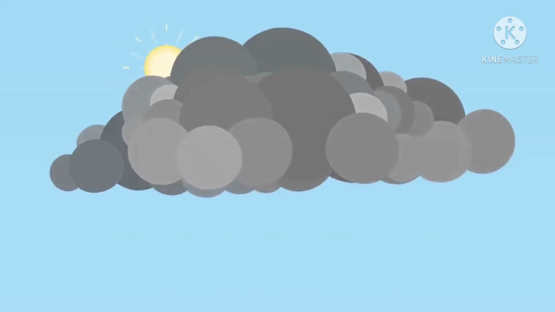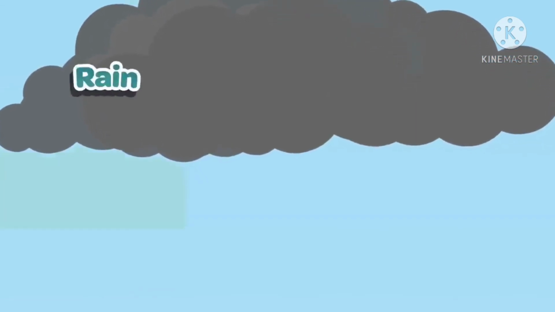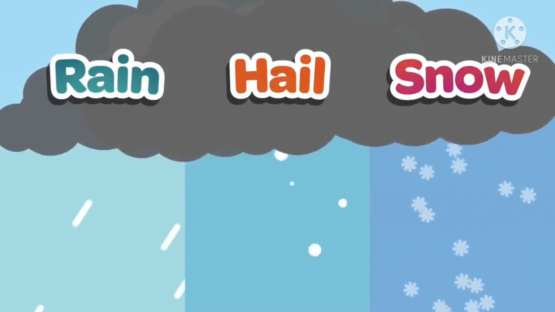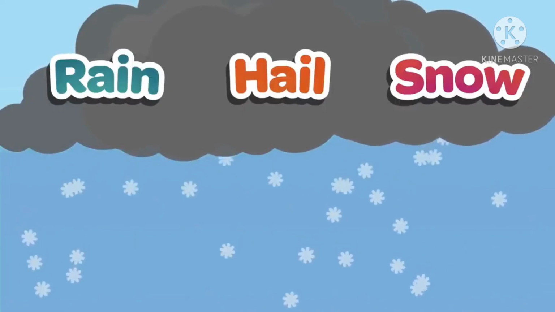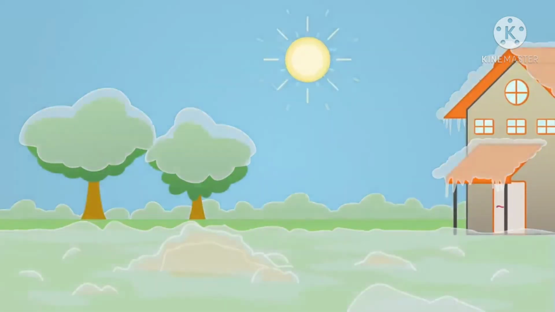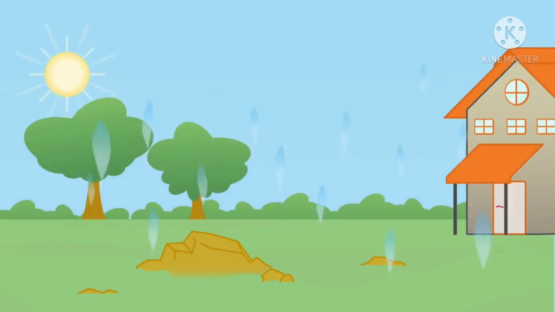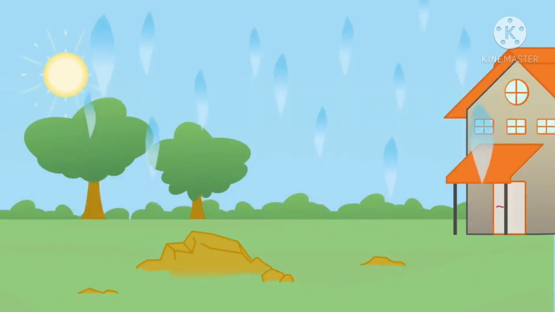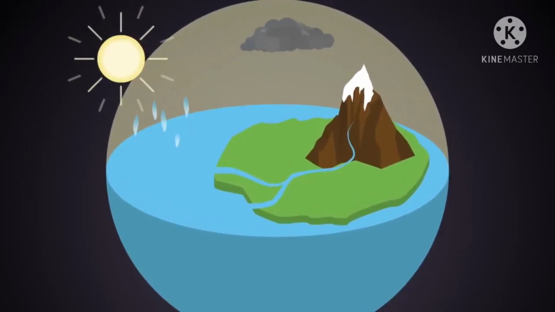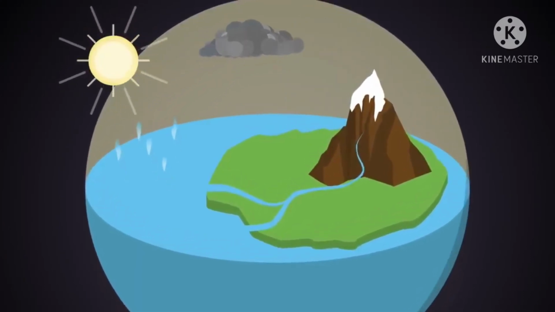As these droplets of water join together to become bigger drops, they become too heavy to stay in the air and fall back down to Earth as rain, hail, or snow. This is known as precipitation. Hail and snow are water as a solid, but they won't stay this way. Once on the ground, they'll eventually warm and melt and turn back into a liquid. This water is then evaporated up by the sun, and this goes on and on. In nature, the way water keeps changing states is called the water cycle. Rain is part of the water cycle, and from it, we collect water to drink and use in our homes.